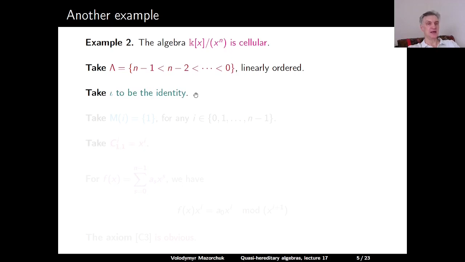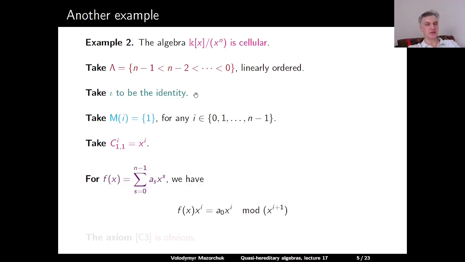Let us take as iota the identity map. Our algebra is commutative, so the identity map is an anti-automorphism. For each i in lambda, we take M of i to be a singleton set consisting of 1. And also for each i in lambda, we take the corresponding basis element C upper i 1, 1 to be x to the power i. And then, of course, the first two axioms are obviously satisfied.